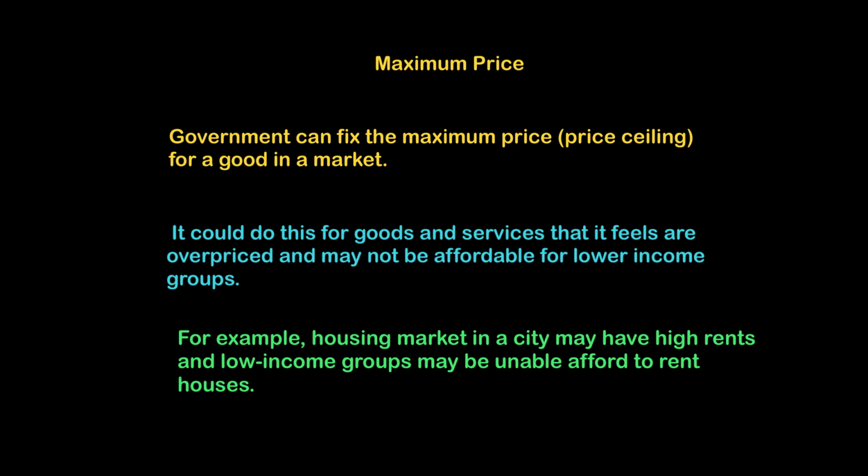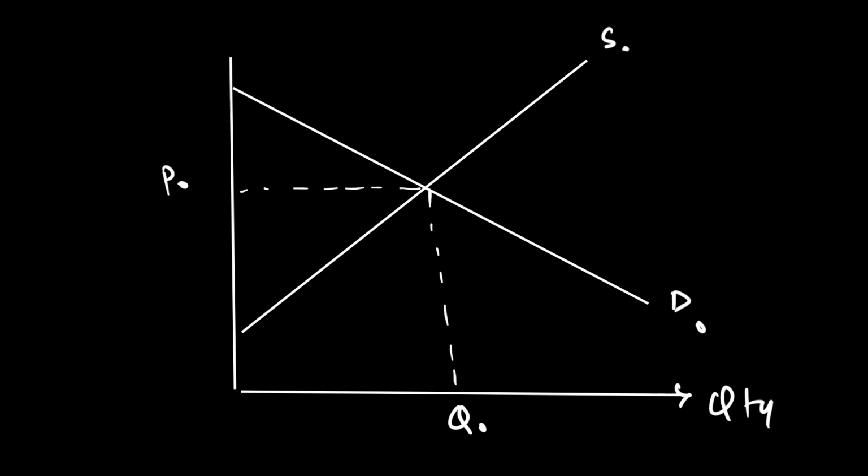Let's look at the diagram for maximum price. When we draw a diagram for maximum price, let's say this is a housing market where we're looking at demand and supply of houses in a city. We have a downward sloping demand curve and an upward sloping supply curve. Let's say right now the equilibrium price is P naught, which the government believes to be too high. At the price or rent of P naught, the quantity of apartments being rented out is Q naught.